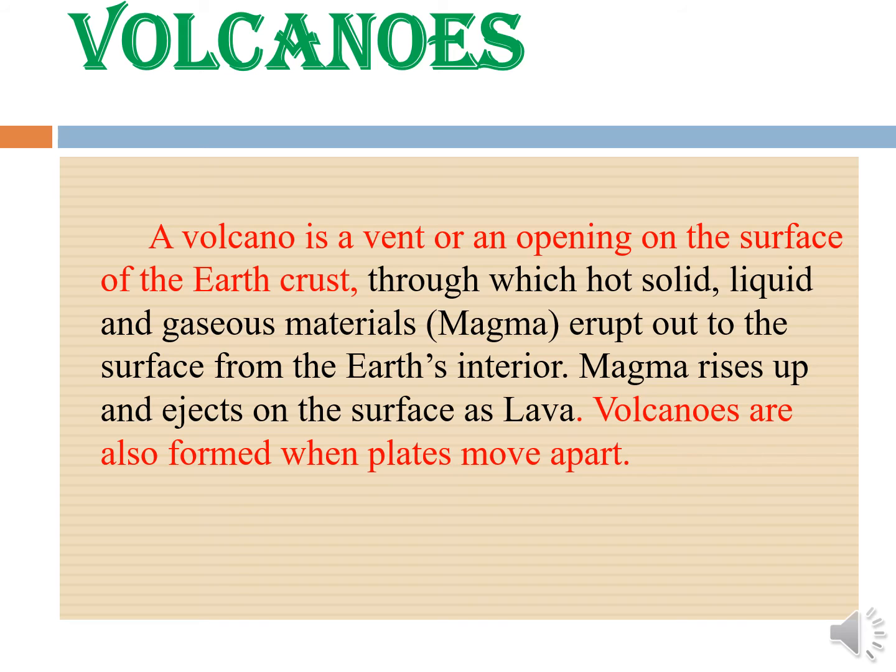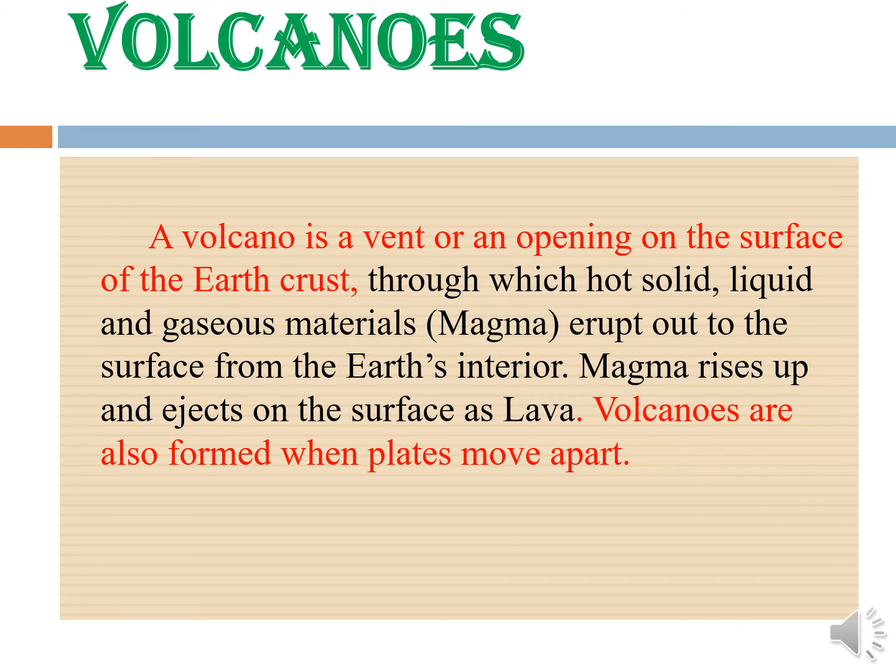Volcano. Volcano means Erimalai. A volcano is a vent or an opening on the surface of the earth's crust through which hot solid, liquid and gaseous materials erupt out to the surface from the earth's interior. Magma rises up and ejects on the surface as lava. Volcanoes are also formed when plates move apart. So it is given in the book, page number 163.